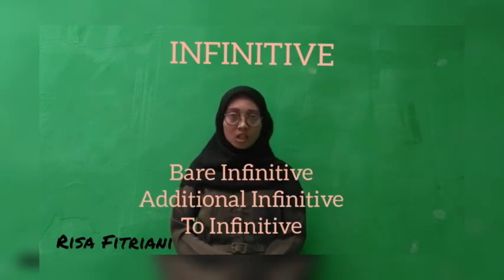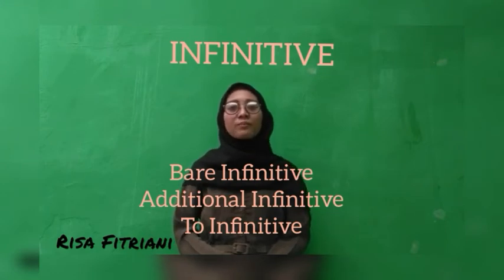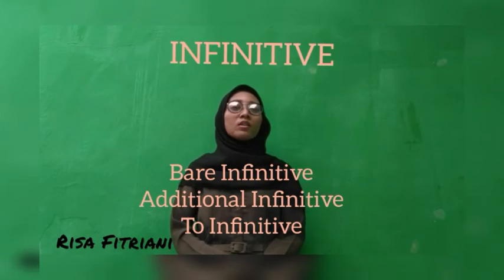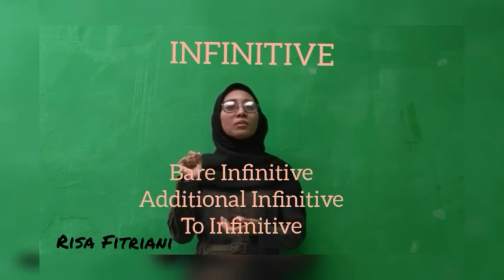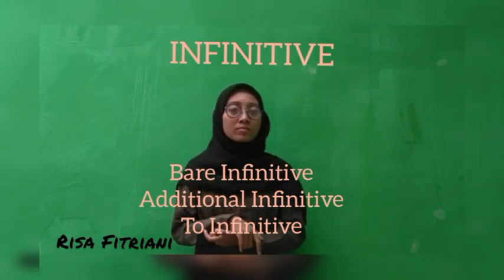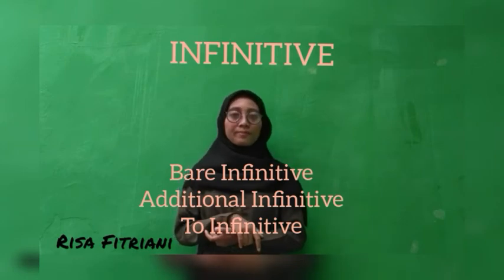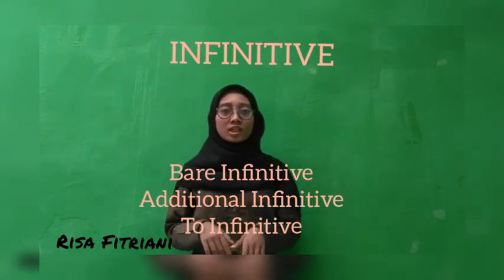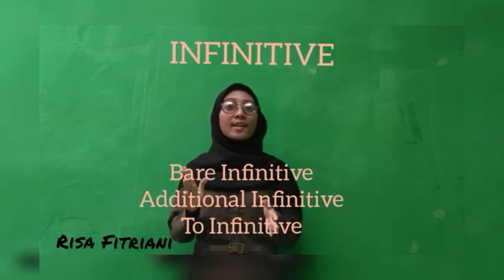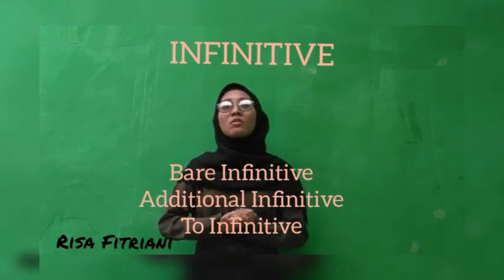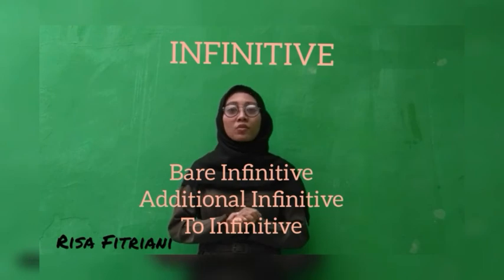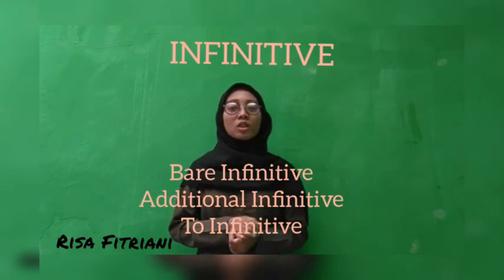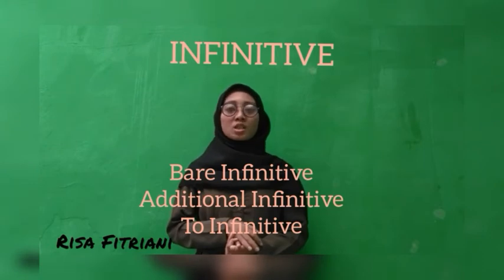Infinitive is divided into bare infinitive, additional infinitive, and to infinitive. Bare infinitive is the basic verb or first form verb. Additional infinitive is the verb with affix s or es, and to infinitive is the first form verb that starts with to. So the form is to plus verb 1.